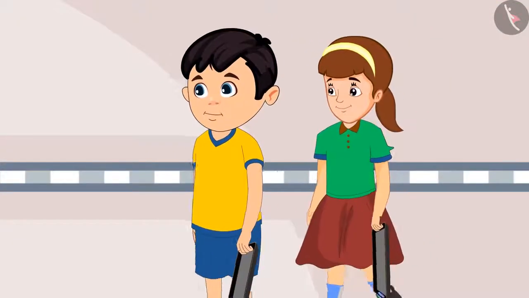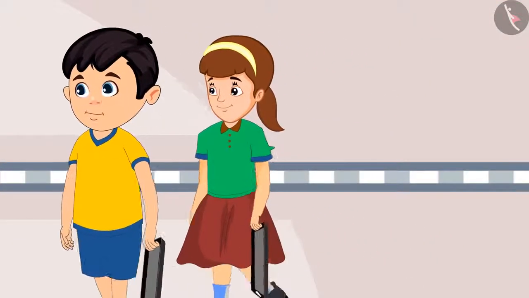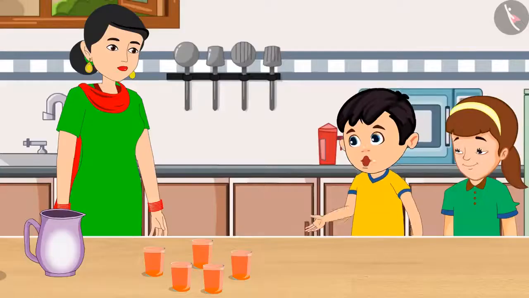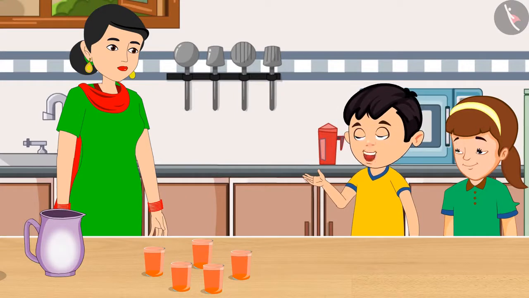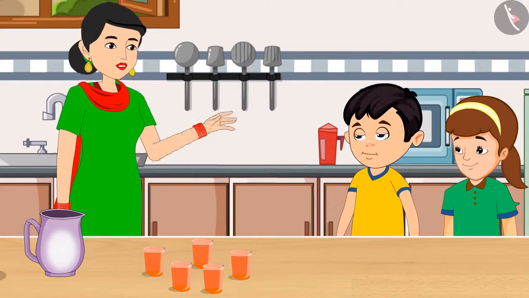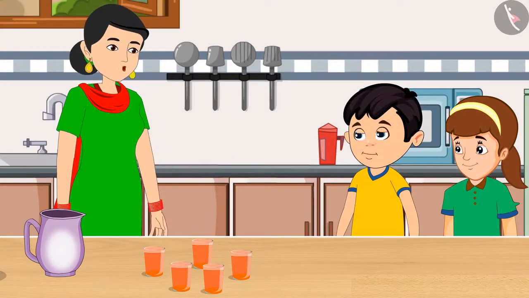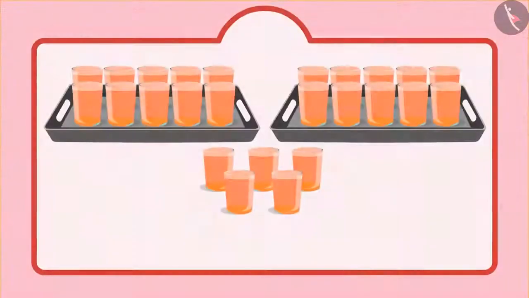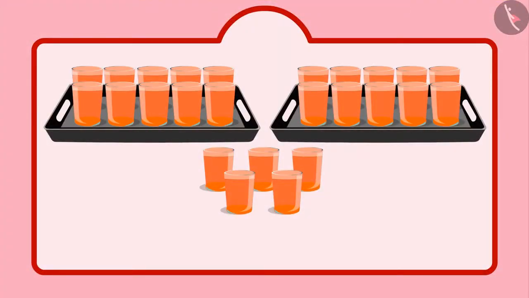Together, Chotu and Aarti distributed all the glasses filled with sharbat, but they need more sharbat now. Mummy, give us some more glasses of sharbat. Okay, Chotu. Here you go. I have made some more sharbat. Keep it in this plate and take it outside. Yes, Mummy, okay. Children, can you tell me how many glasses of sharbat were distributed by Chotu and Aarti together?